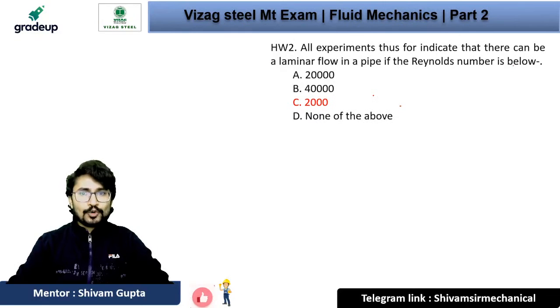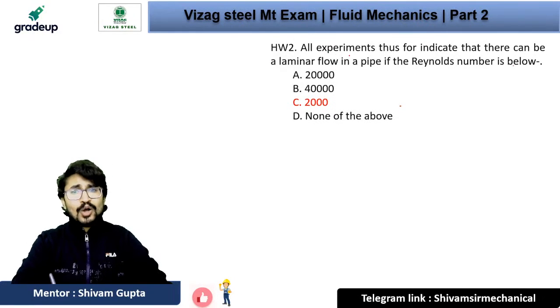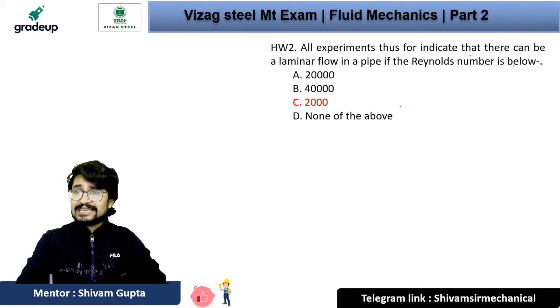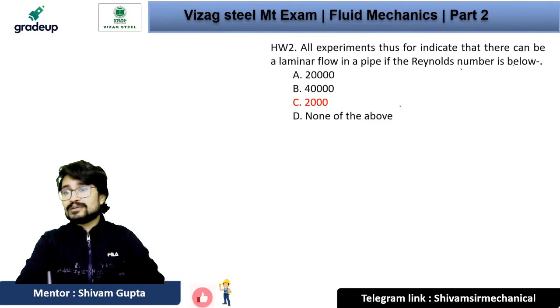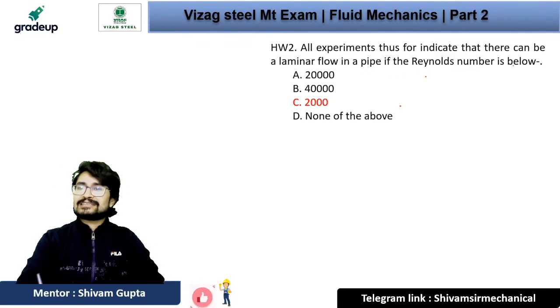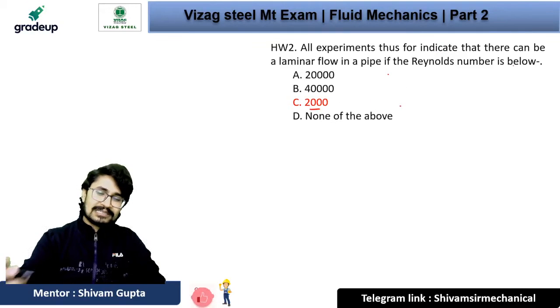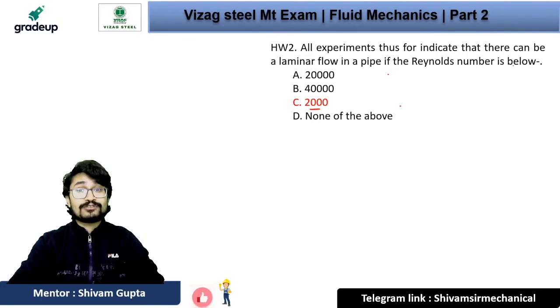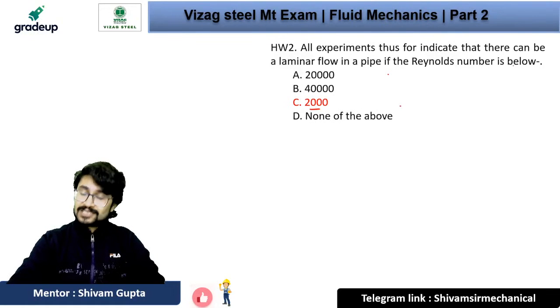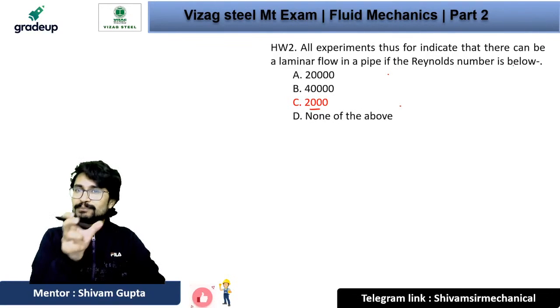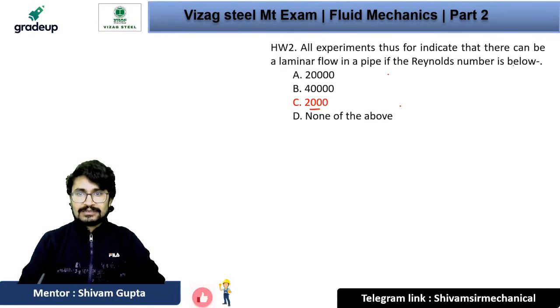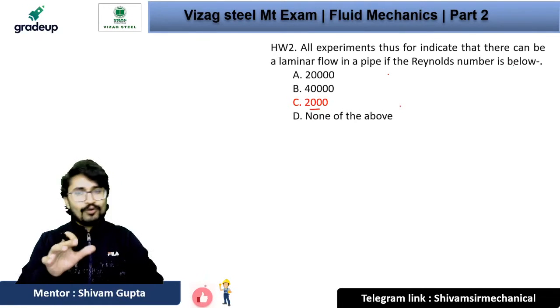And another question was: all the experiments indicate that there can be laminar flow in a pipe if the Reynolds number is below. So for the Reynolds number below 2000 it will be laminar flow, for the Reynolds number above 4000 it will be turbulent flow, and for the Reynolds number between 2000 and 4000 it will be transient flow. Okay, so this was the homework question.